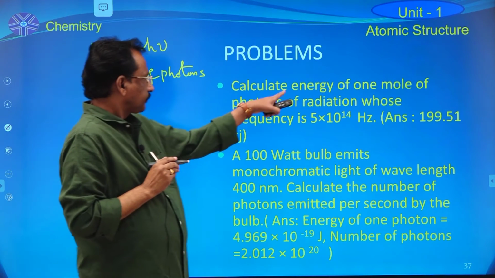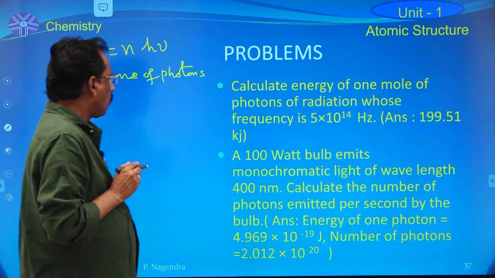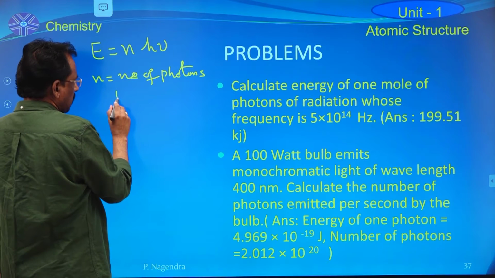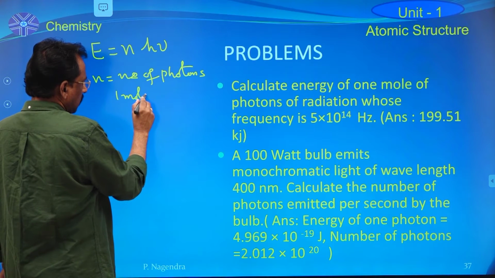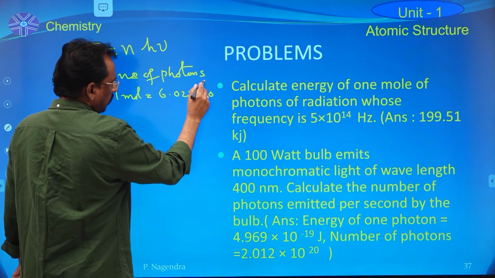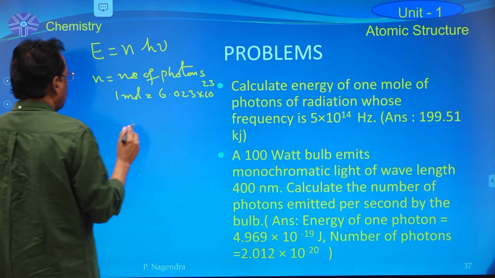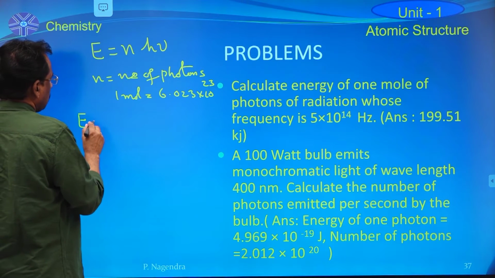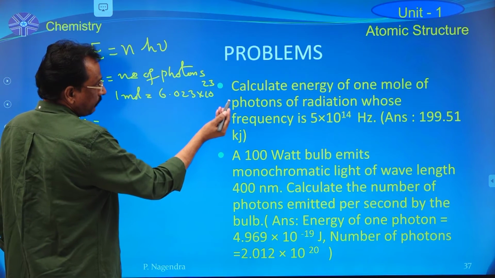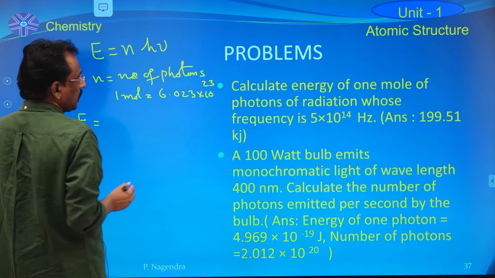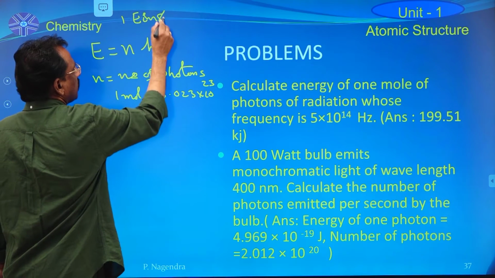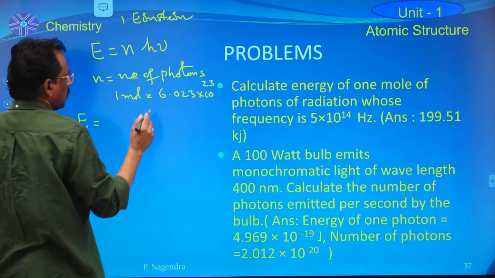So calculate the energy of 1 mole of photons. Here the number of photons is 1 mole, that means 6.023 into 10 power 23. The energy of 6.023 into 10 power 23 photons is nothing but 1 Einstein, which is very, very important.